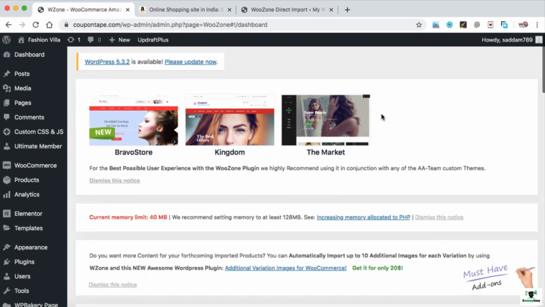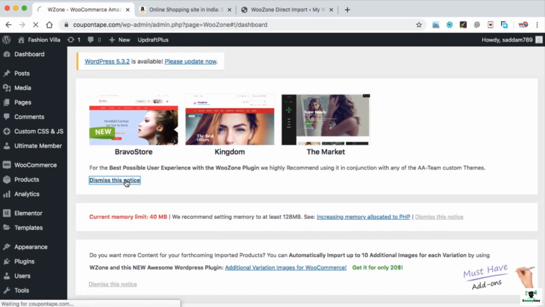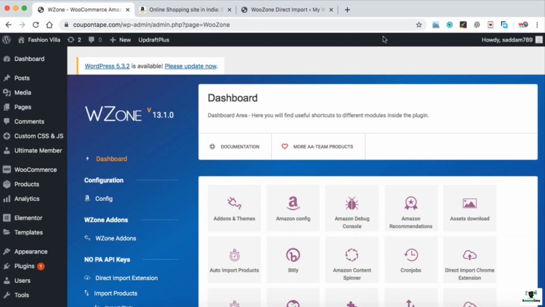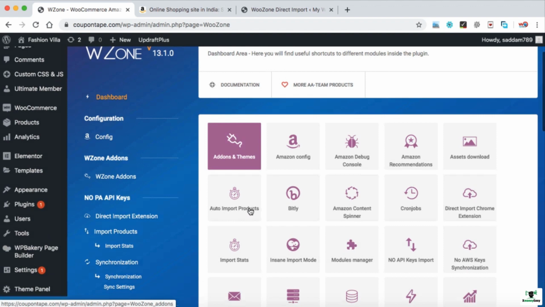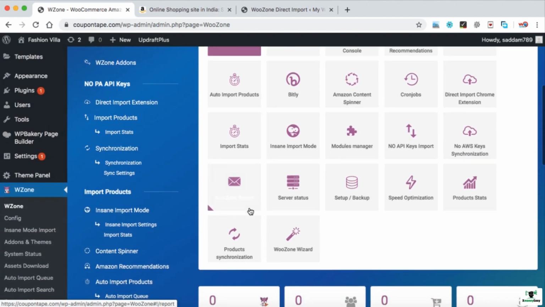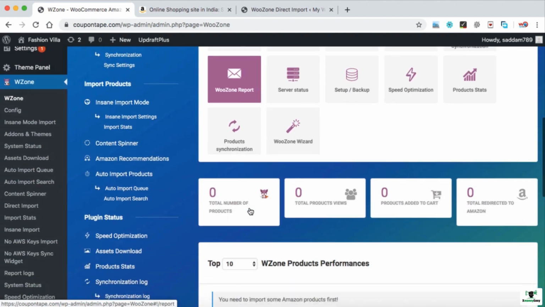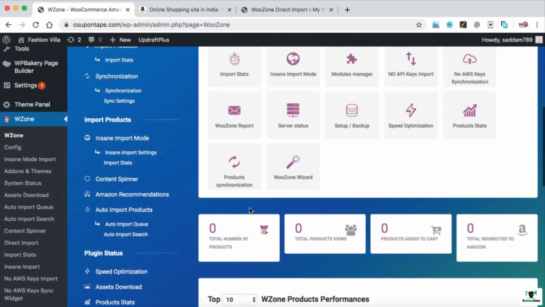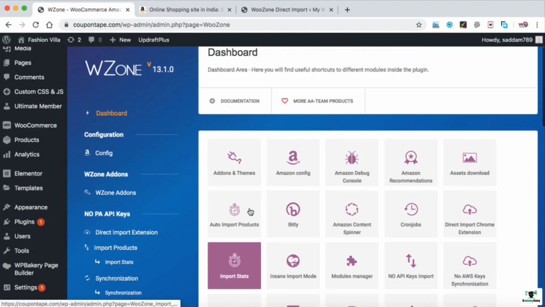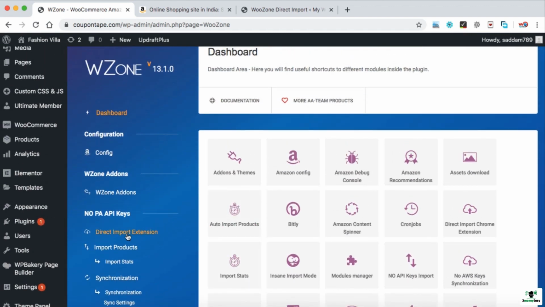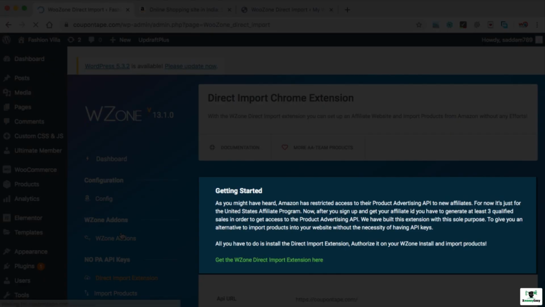Now next thing is we need to just dismiss all these default notices so the entire dashboard screen would be clear for us. Alright, so we can see a bunch of options inside this WZone plugin. There are many options available through which we can automate our Amazon affiliate website to synchronize products data from Amazon website. Here we can see direct import extension, just click on it. This is the reason why I recommend this plugin.